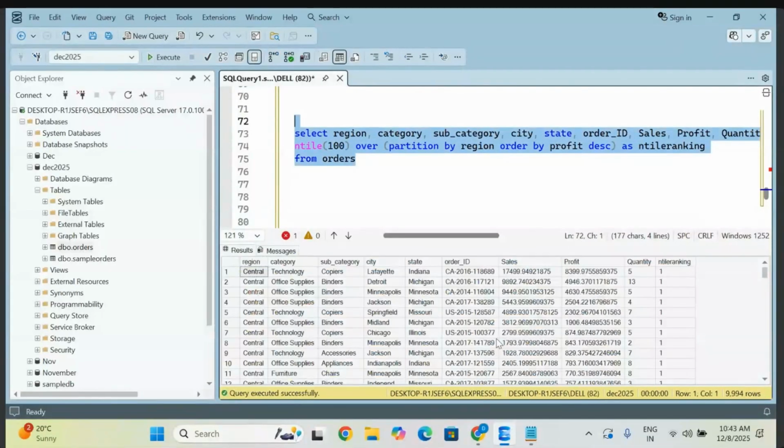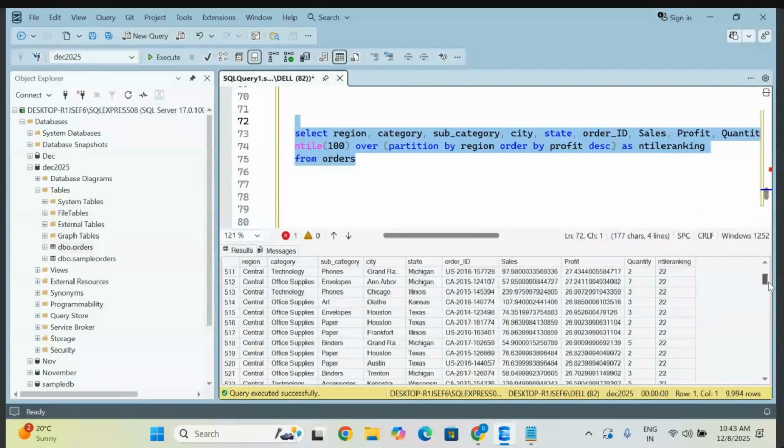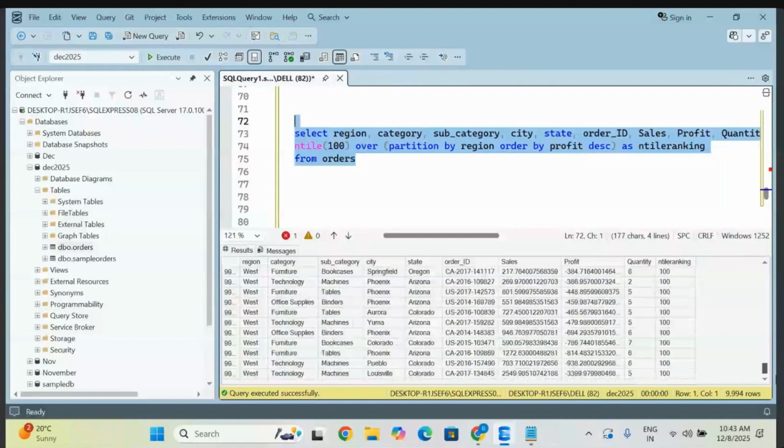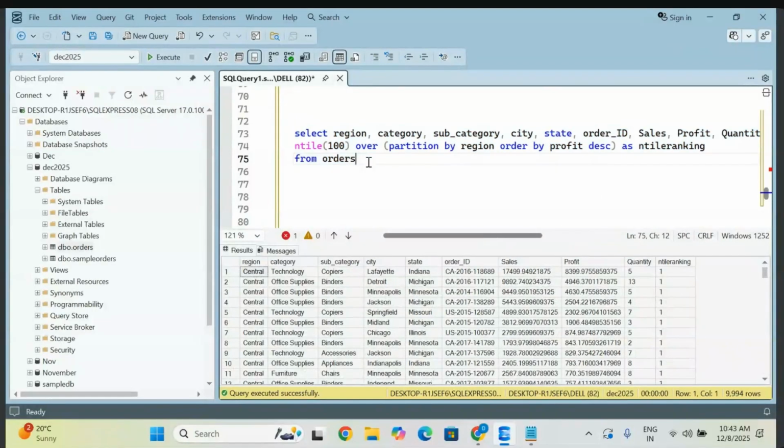So now observe. This is making how many groups? We have given 100 groups. So whatever items you are taking, it is not caring about that. It is pointing to how many rows are there, and how it can equally make them into groups and provide the same rank. So we have given 100, so 100 groups came. Simple. This is how the rank function will work out. So this is one thing you have to observe.